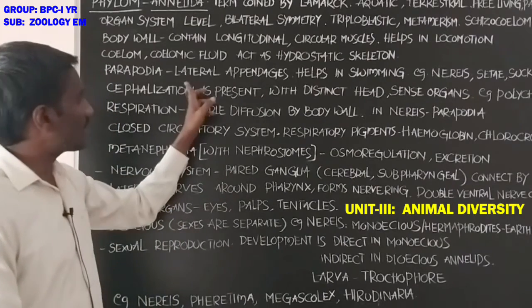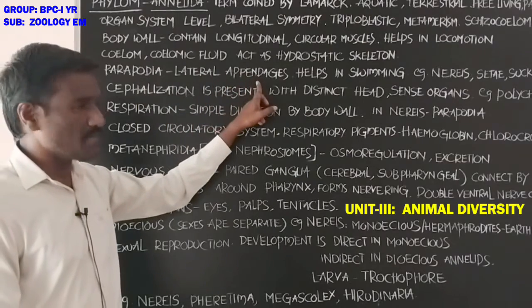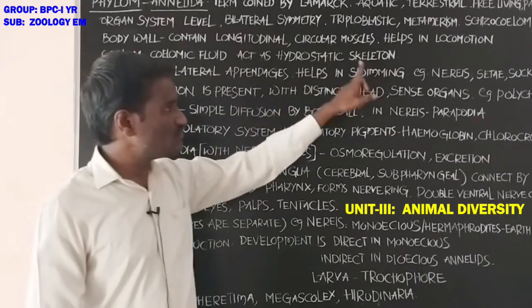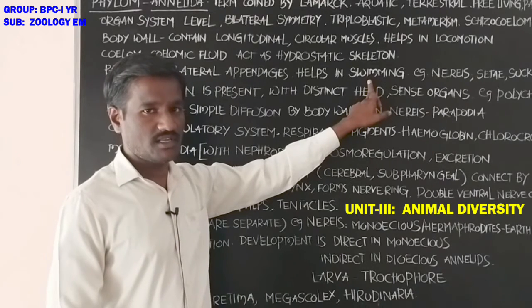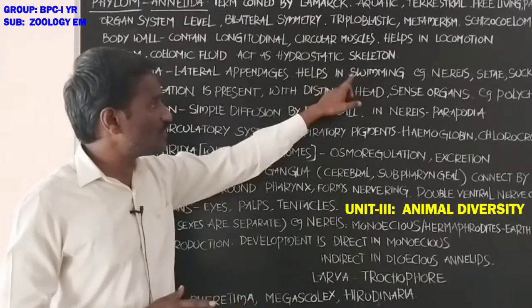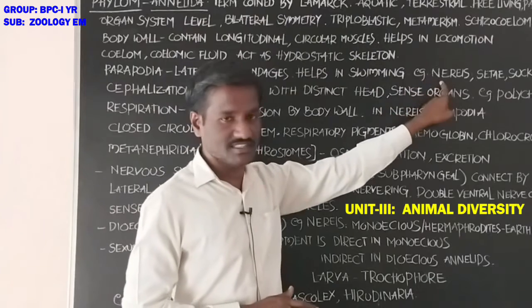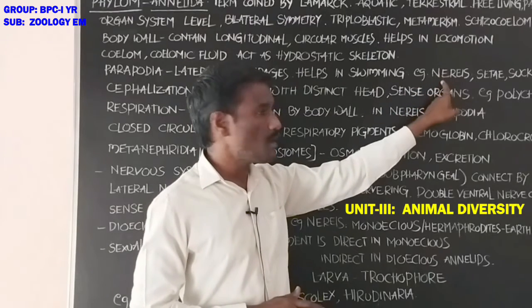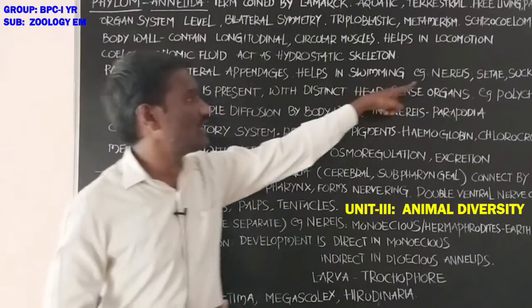Parapodia help in swimming of animals which live in water. Parapodia are present in Nereis, a marine animal. Which are the locomotory structures of Nereis?